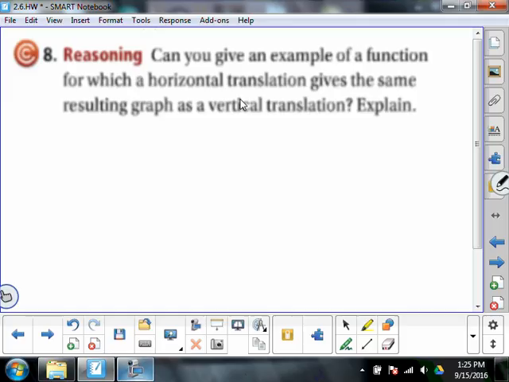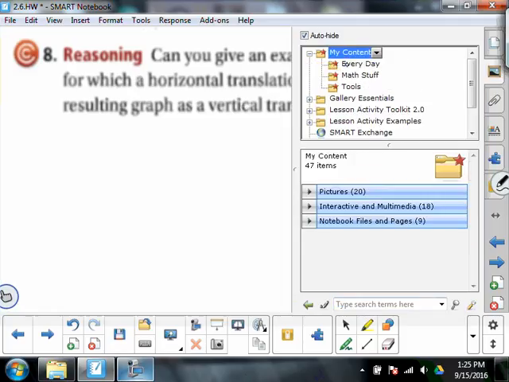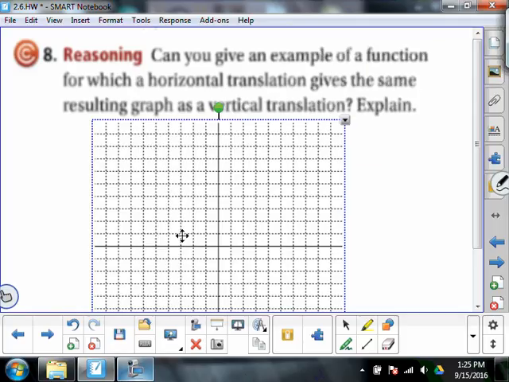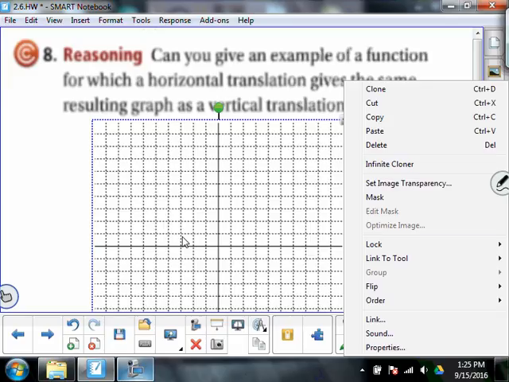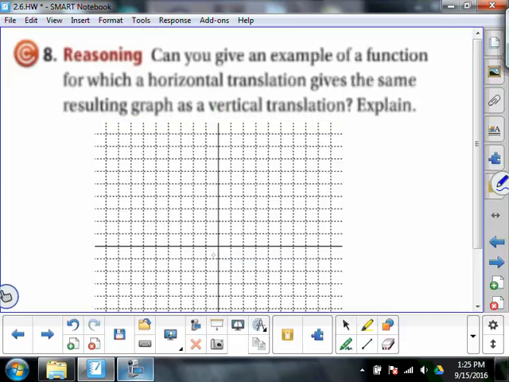Number 8, can you give an example of a function for which the horizontal translation gives the same resulting graph as a vertical translation? My first and second period classes should be able to figure this one out maybe, because one thing we said, at least in my second period class, is whenever we talk about lines, lines are neat. Lines are really neat.